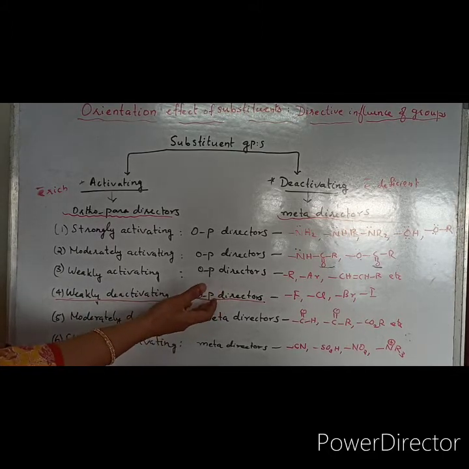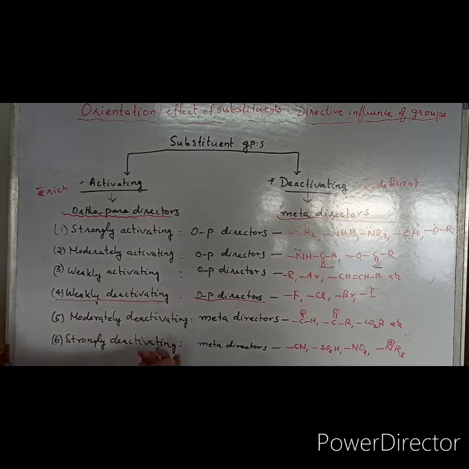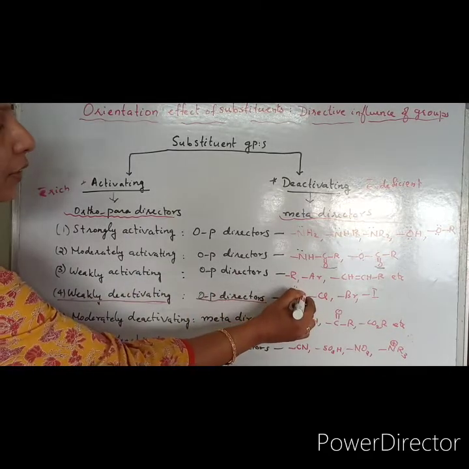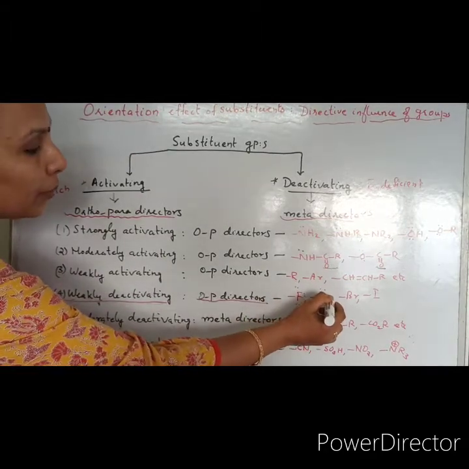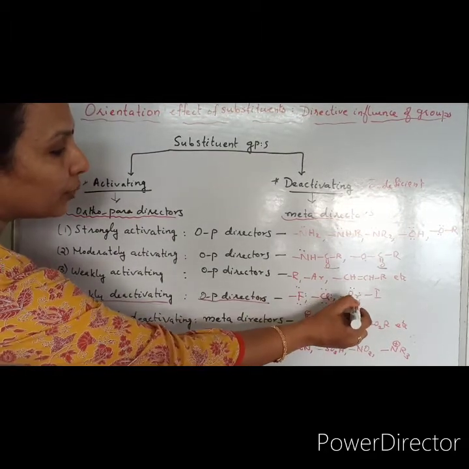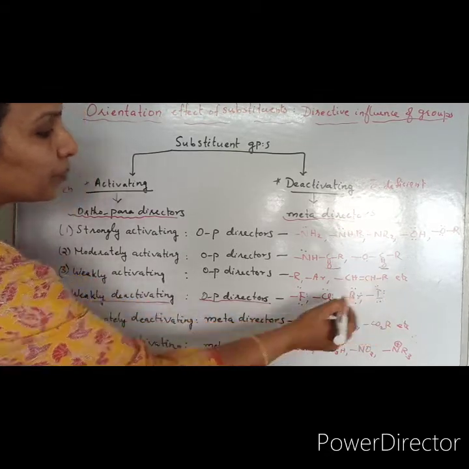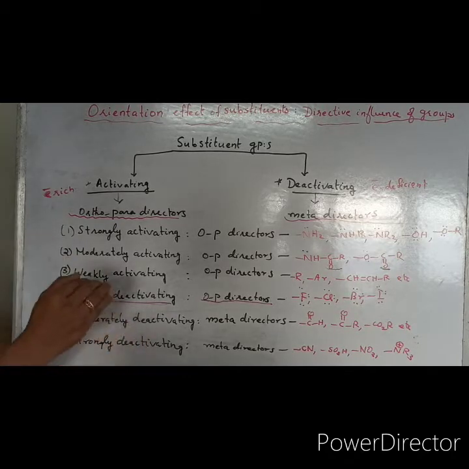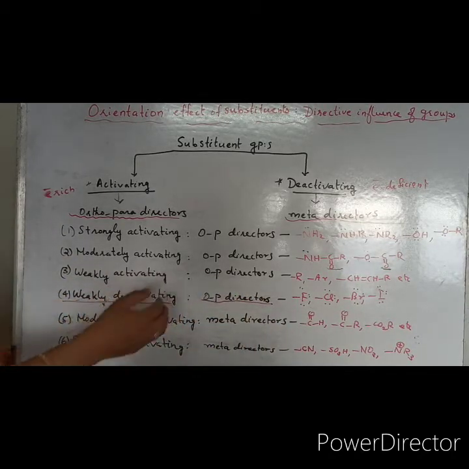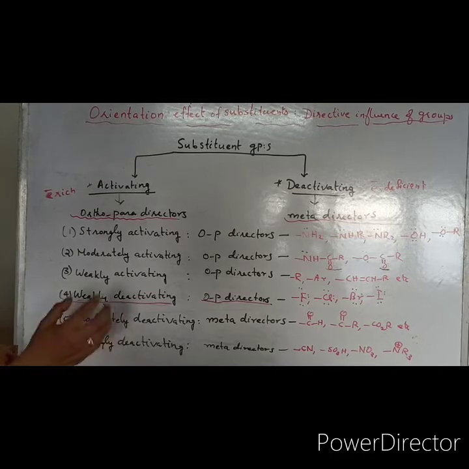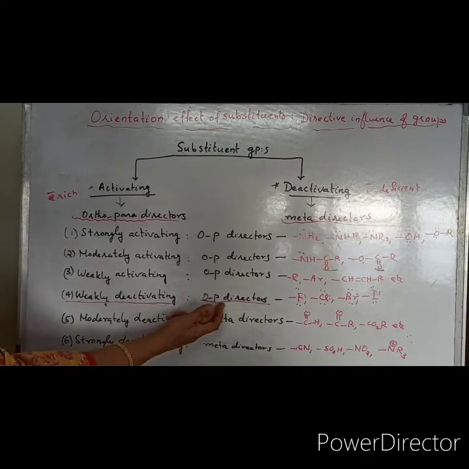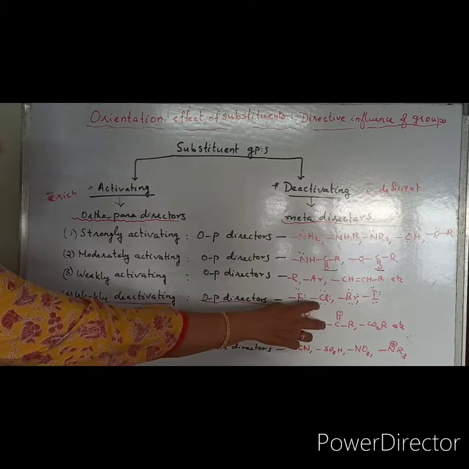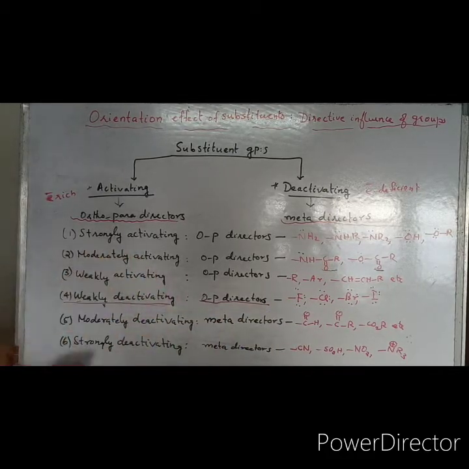Why this is so, I will explain in detail in the coming videos. Just as a hint, halogens are having 3 pairs of electrons around them. So this will be giving resonance effect within the ring. It will be giving the lone pair towards the ring, making the ring electron rich. So that is why it is said to be ortho-para directors. Why is this a deactivating group? Because they are electronegative in nature, so they are called under that group.